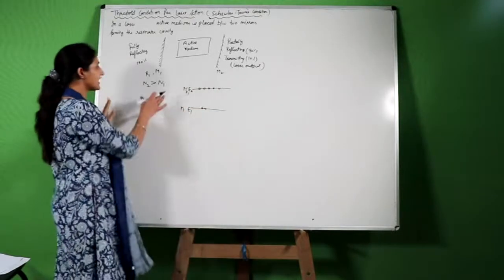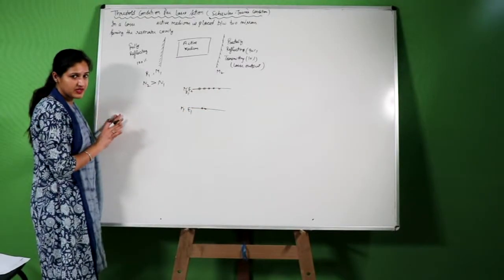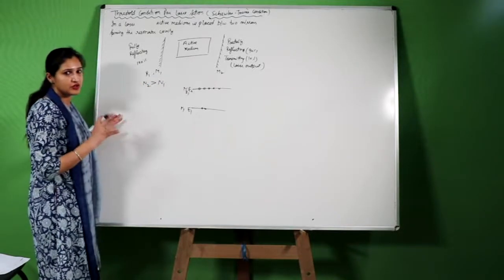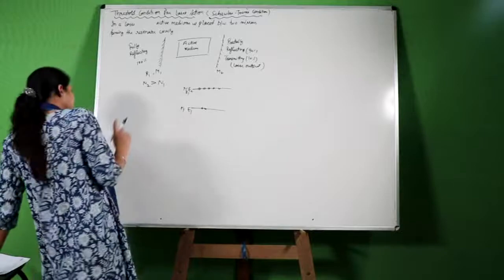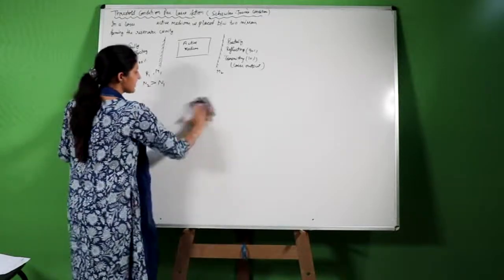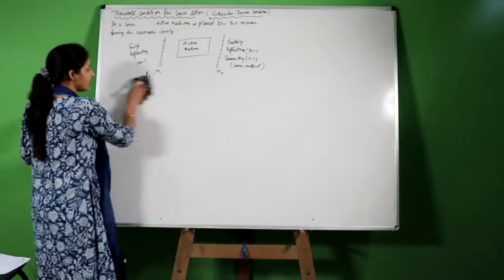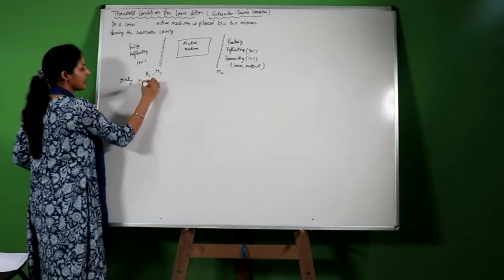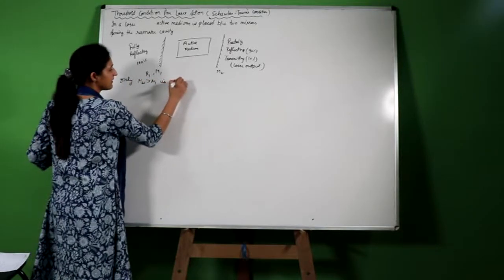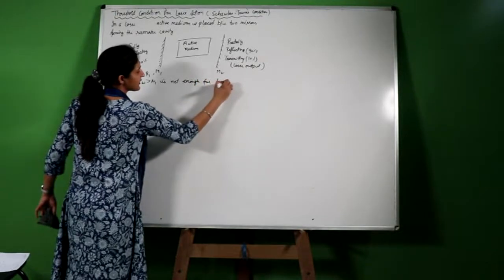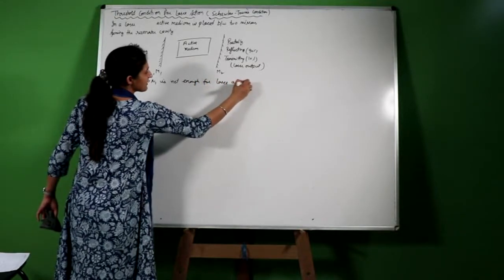But only this condition is not enough for the laser action to take place. There are two more conditions: one is the resonance condition and the other is the threshold condition.